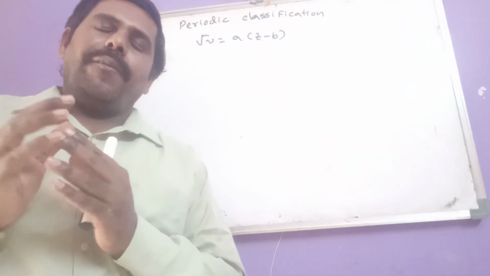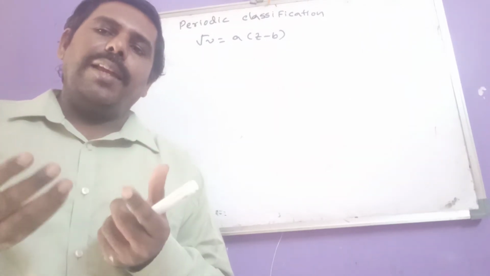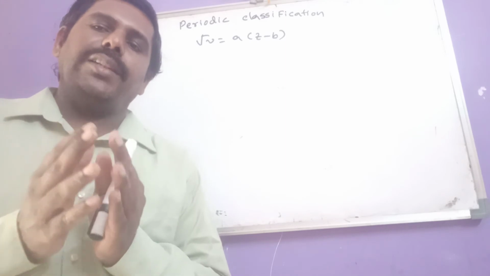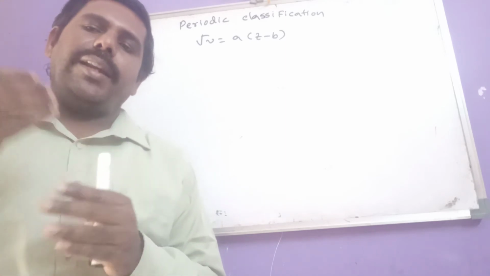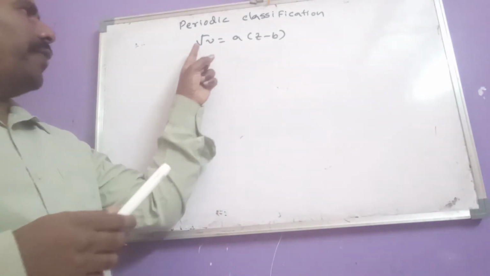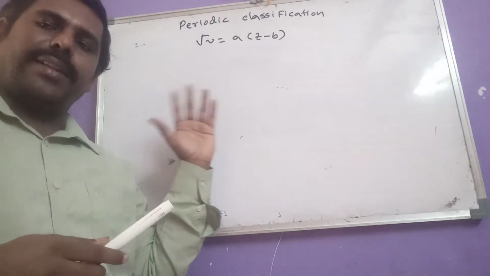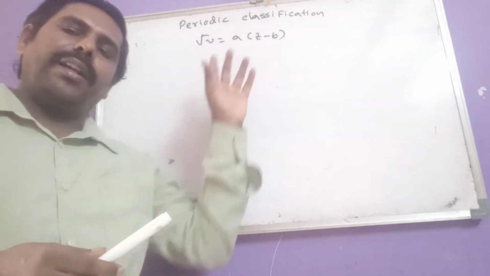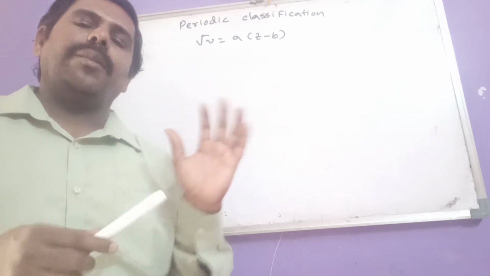So when any metal or any element is subjected to some radiation effect, some X-rays are released from that element. Now the frequency of those released X-rays depends more on which one? Atomic number rather than atomic weight.